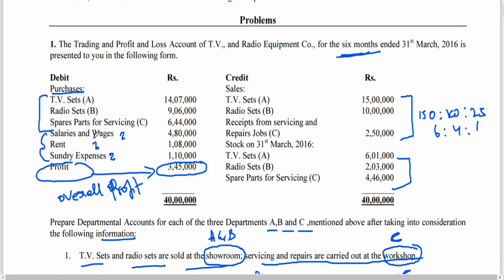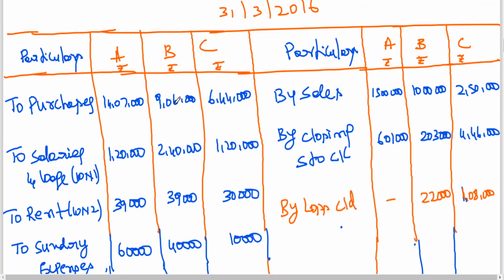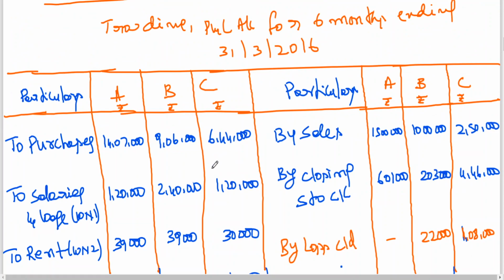The second point you should understand is that we started the problem by writing the departmental trading and P&L account. If I write gross profit, you can write, there's nothing wrong in it. Sales, closing stock, purchases, salaries, gross profit, then you can go for allocation, again going for the P&L account. Since total profit has already been given, we wrote the trading and P&L account together.